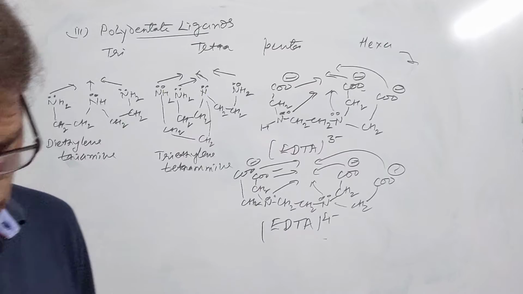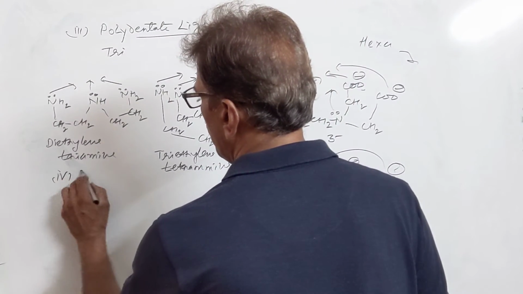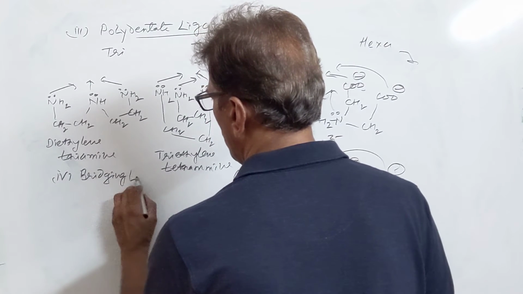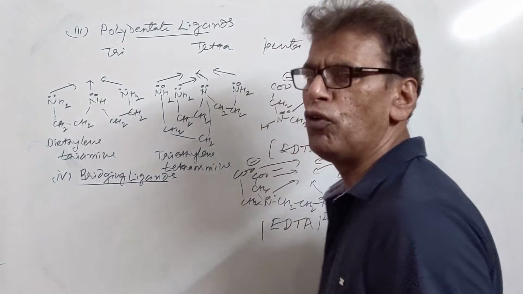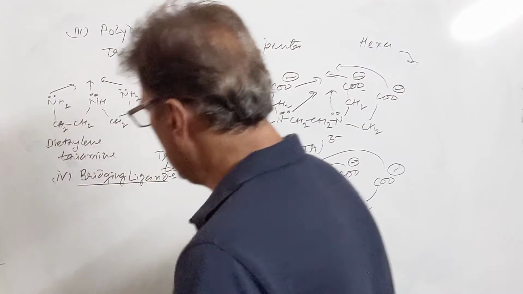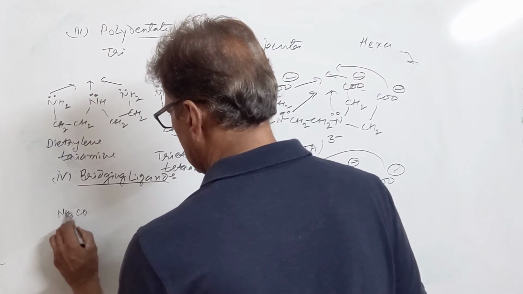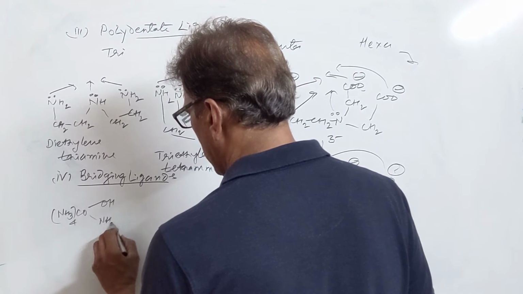Then we have the bridging ligands, the fourth type. Bridging ligands are those ligands which form a stable bridge between two metallic atoms. For example, in the complex with NH3 four times, mu hydroxo or mu amido.